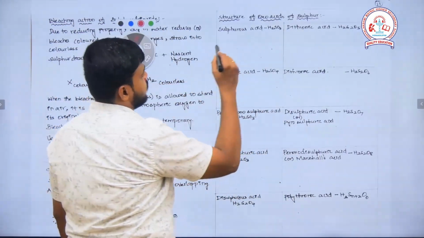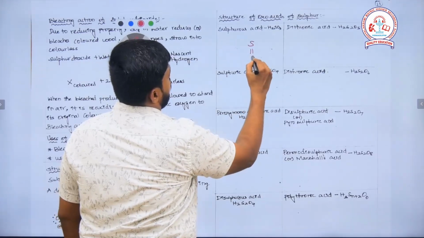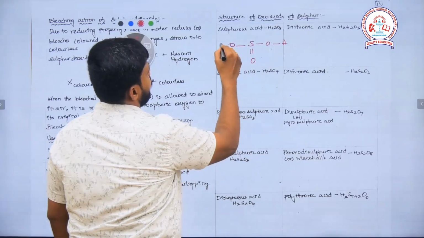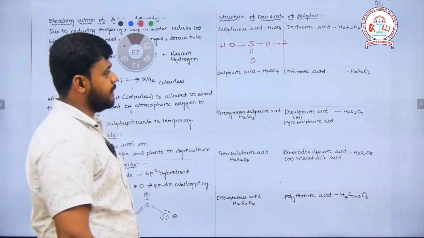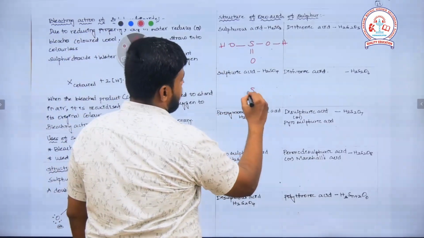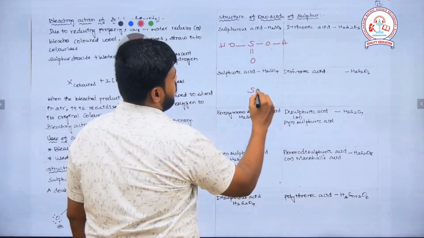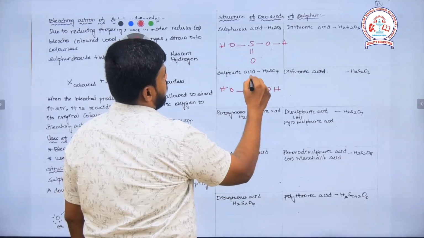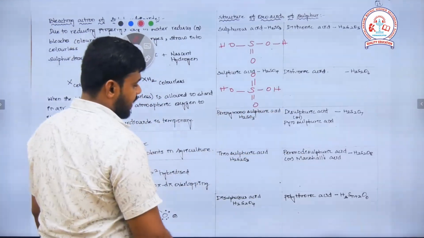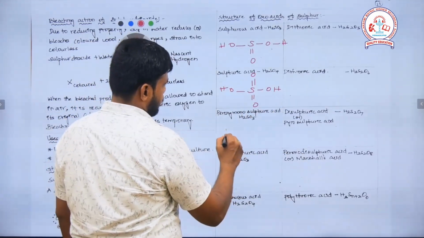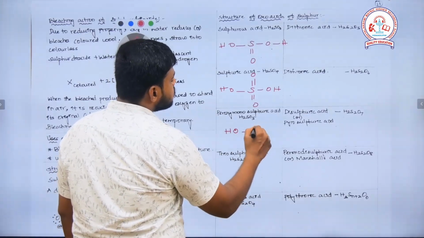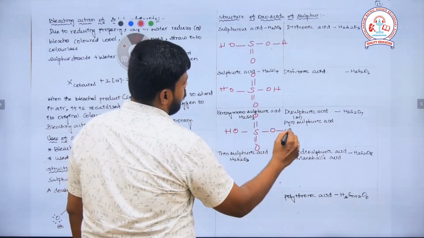Very first one, here it is S double bond O, OH. Okay, so this is H2SO3. H2SO4, S double bond O, OH, OH, double bond O. H2SO5, which is OH, OOH.